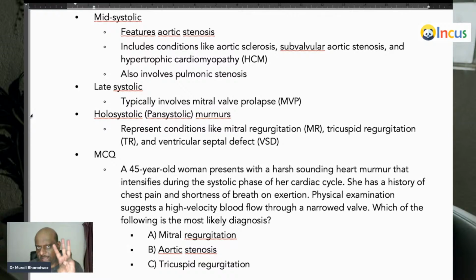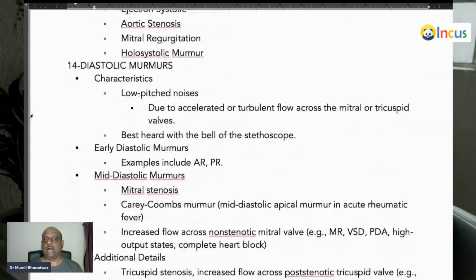Holosystolic murmur, three conditions: MR, TR, VSD. In all these three, it is a pansystolic murmur. Pan means you can't hear S1 and S2; what you hear is only the murmur, z, z, z, like a honeybee sound. For the pansystolic murmur, you have to use the diaphragm. It has a high frequency, low amplitude, is what you need to remember, doctor.